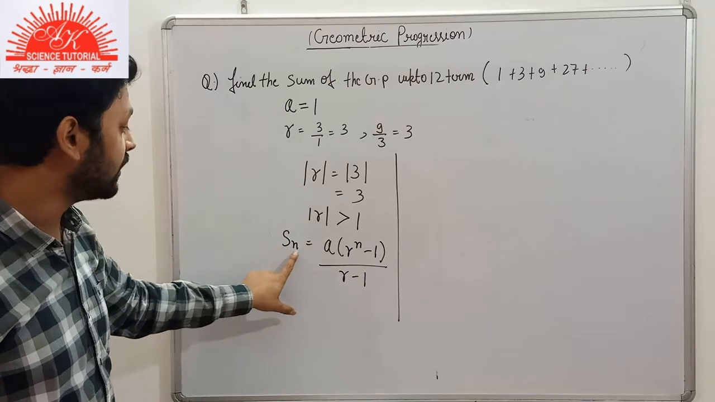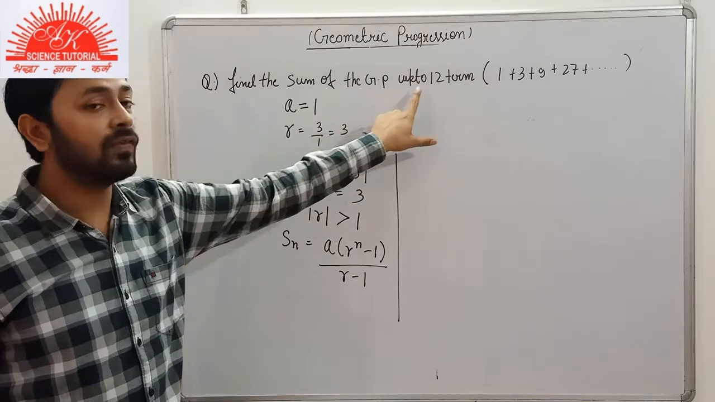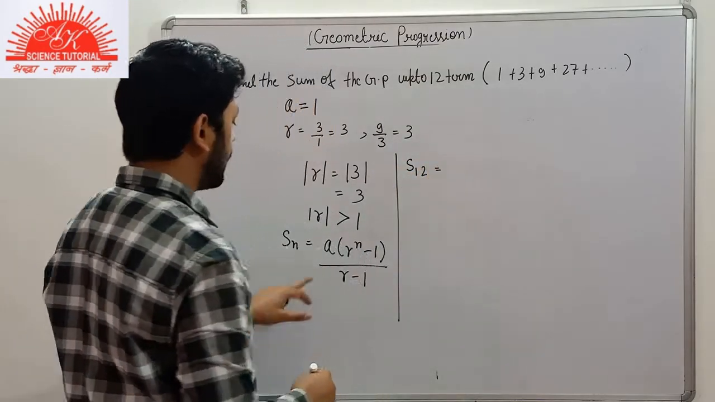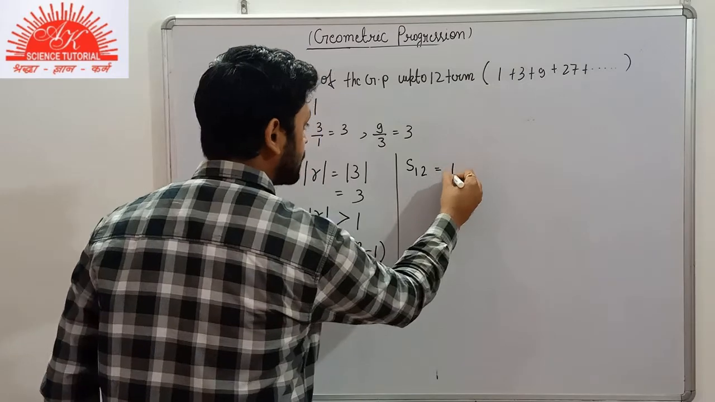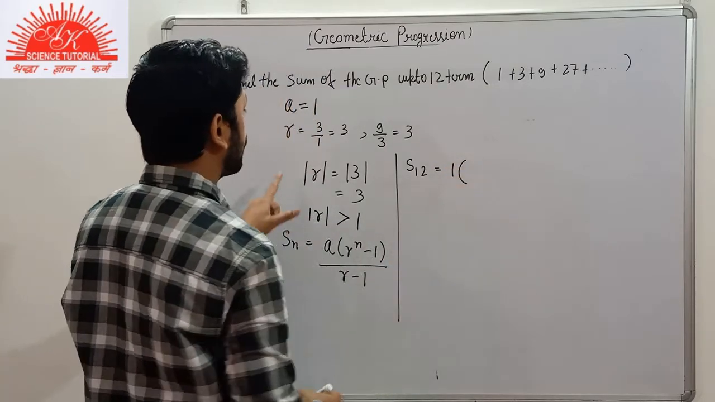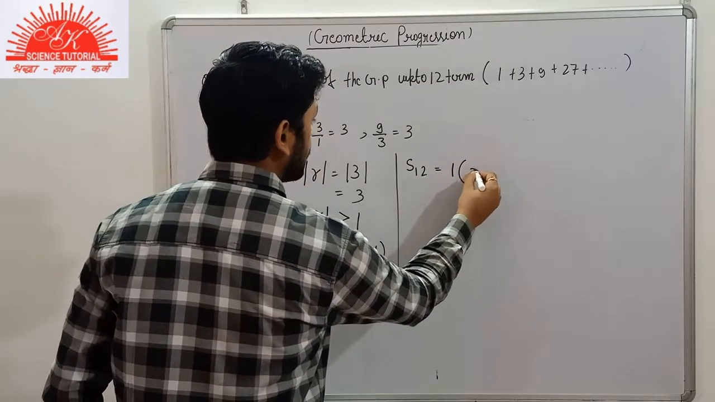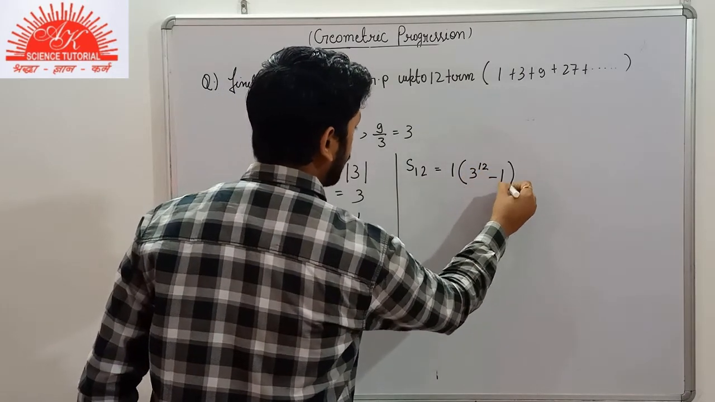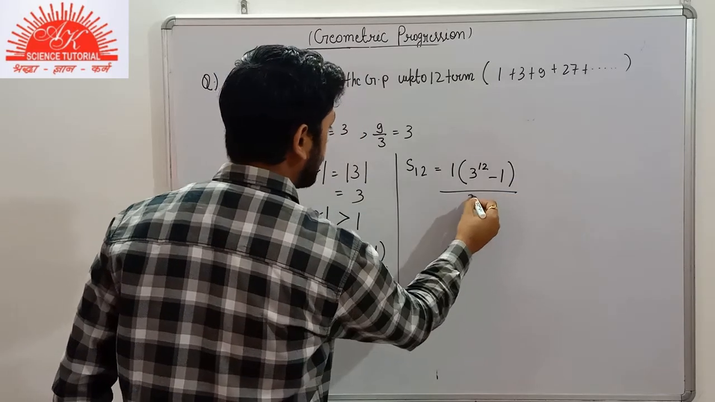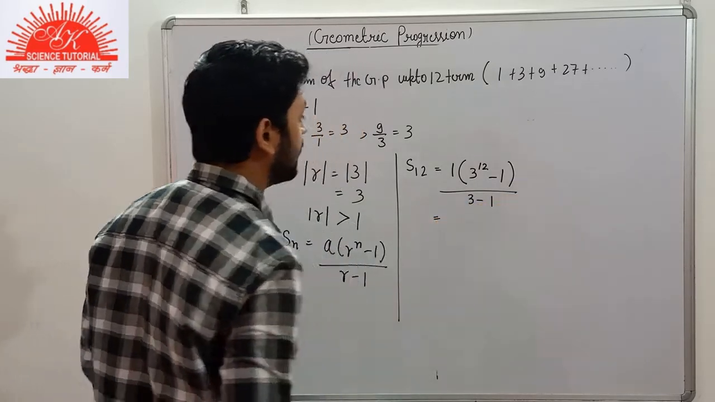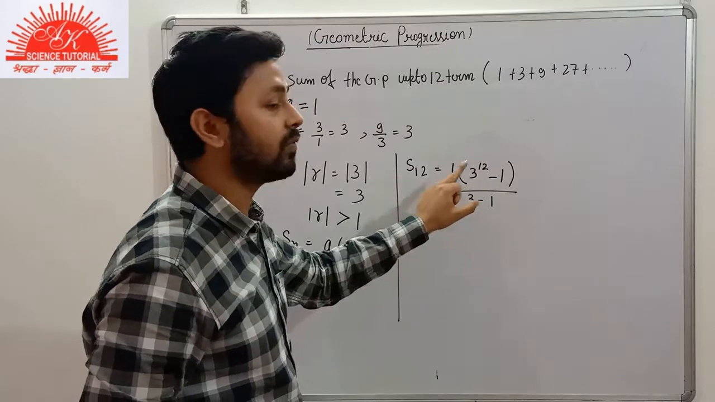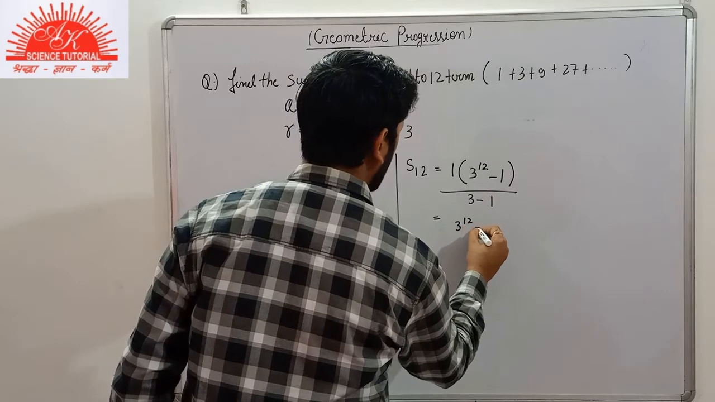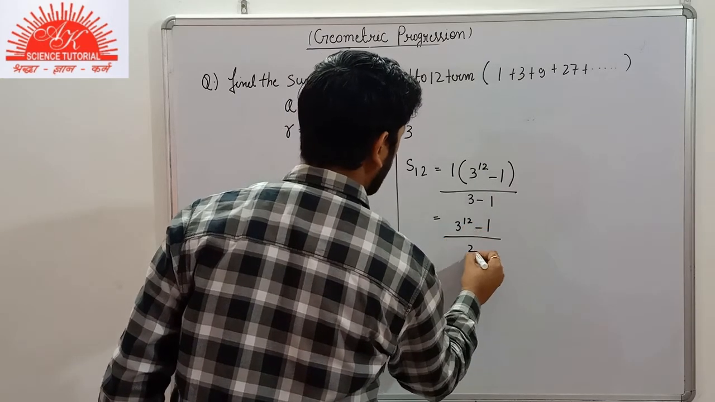We have to find the sum of n terms, meaning the sum of 12 terms here. The value of a here is 1, so we substitute 1. The common ratio r is equal to 3. n is the number of terms, that is 12, minus 1, divided by r minus 1, which is 3 minus 1. 1 multiplied by anything is the same. So we obtain 3 to the power 12 minus 1, divided by 3 minus 1, that is 2.